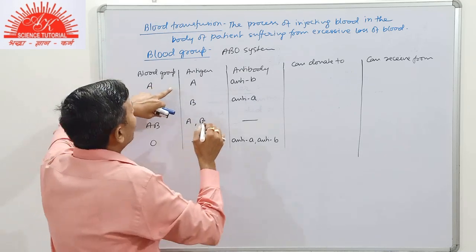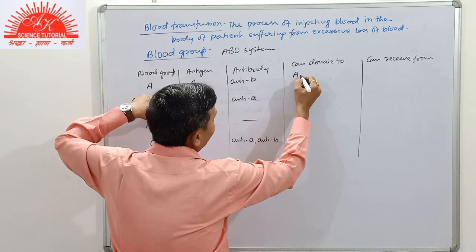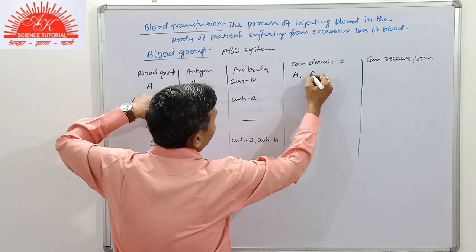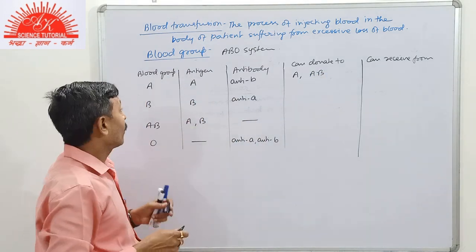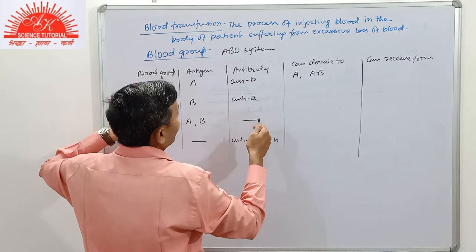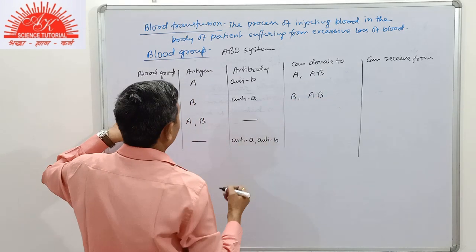Like if the blood group is A, it can donate blood to A as well as to AB, because both contain antigen A. Blood group B can donate blood to B and AB.